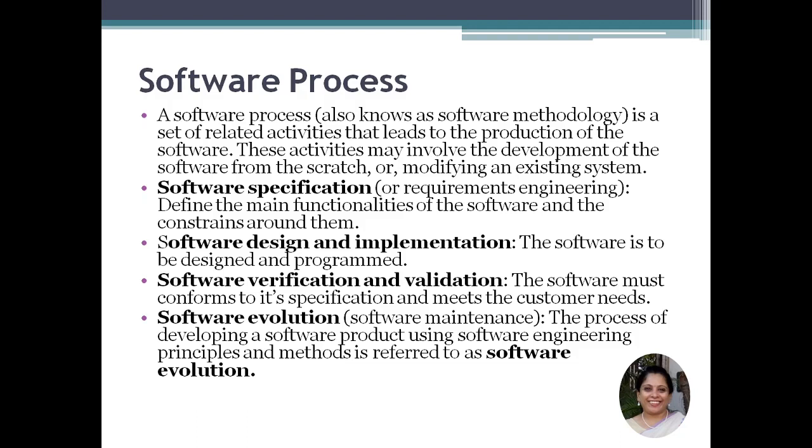The second step in the software process is design and implementation of the software: how the software has to be designed, how the code has to be written and programmed so as to fulfill the needs of the user. The third step is software verification and validation. The software must conform to its specification and meet the customer's need. Is it totally verified? Your software might be properly developed, but if it is not what the user requires, it is not verified software. Then you need to check in validation that the software does not accept any irrelevant values, or values which are not relevant to the subject.